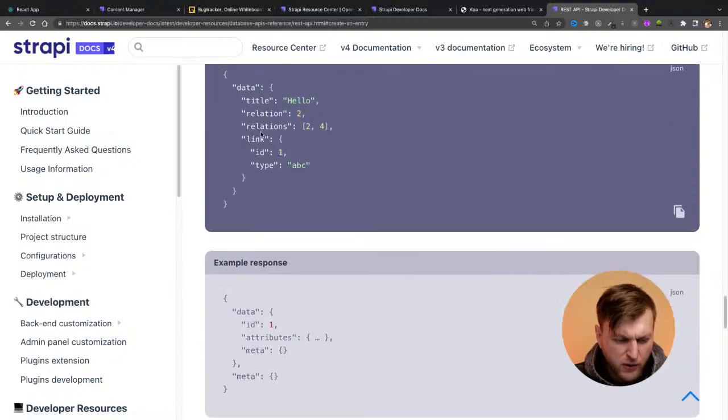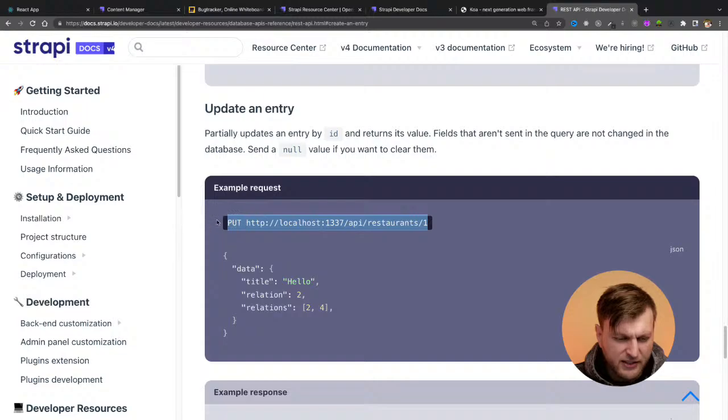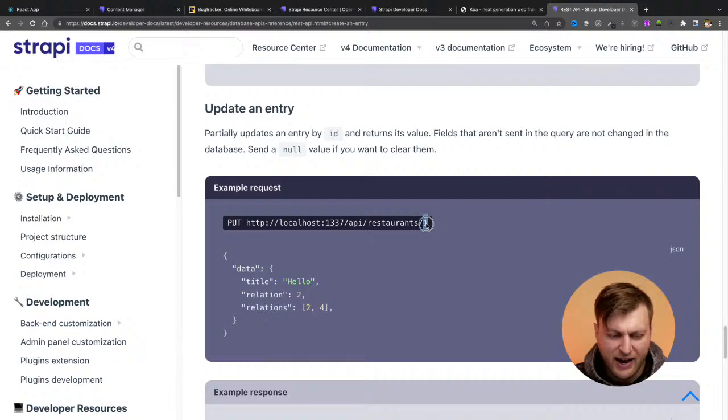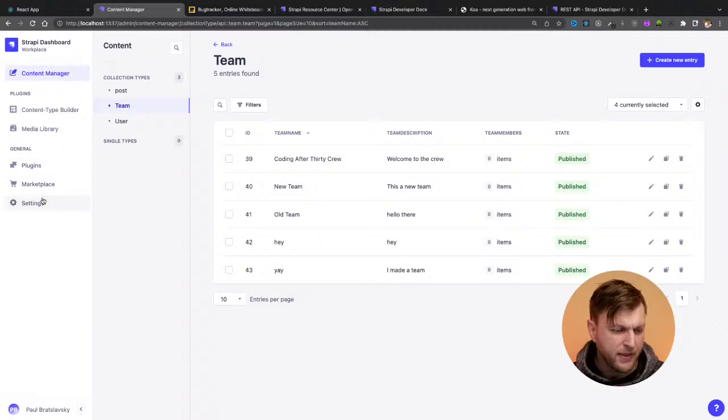So you could do a POST request, or update an entry. So here's an example. We're going to make a PUT request to our endpoint here. What we do is we pass our ID and the data that we want to change, and that's going to update our item. And I'll show you here in Strapi.